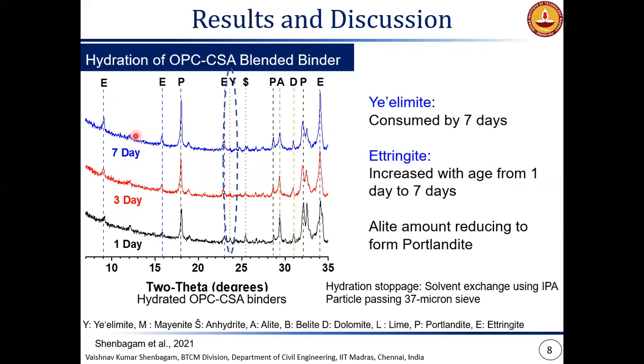And parallelly, we also have the Portland cement phases that are hydrating. So that is evident with the decrease in the peak corresponding to alite, as well as the increase in the peak corresponding to the Portland phase.